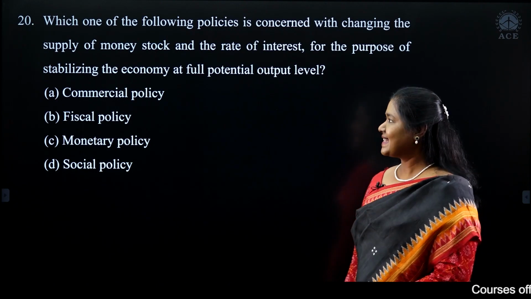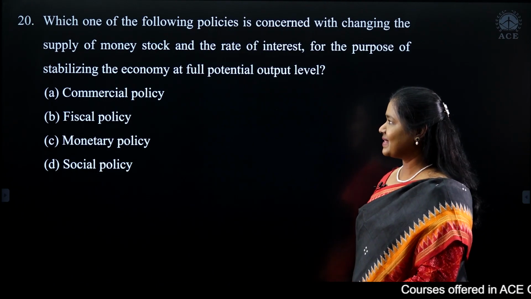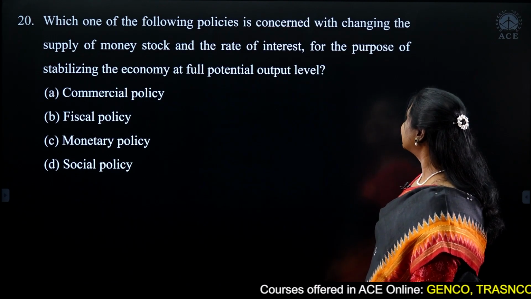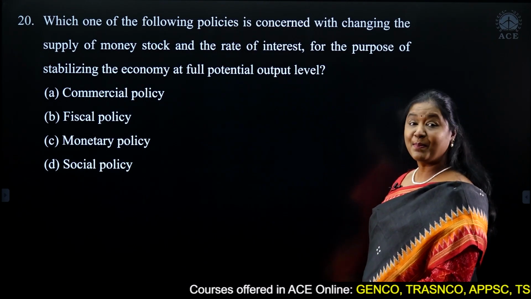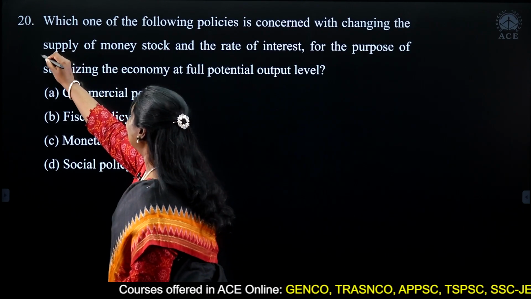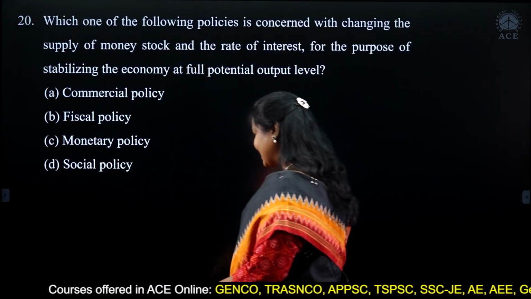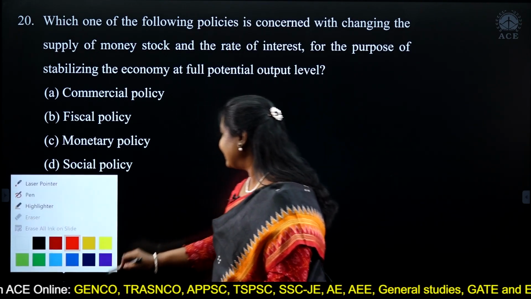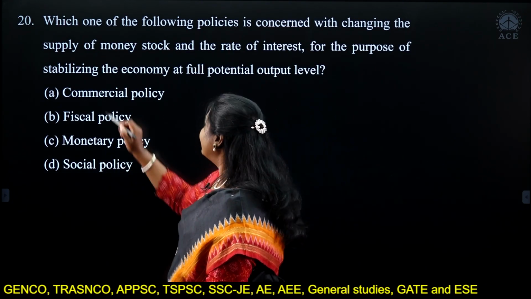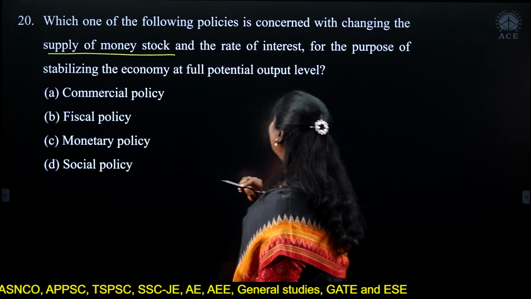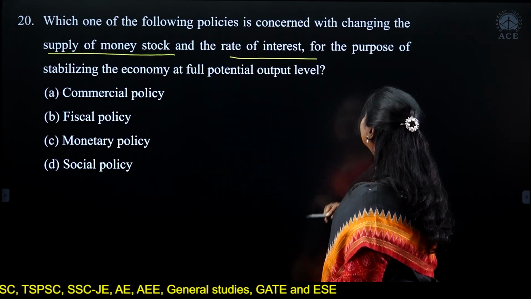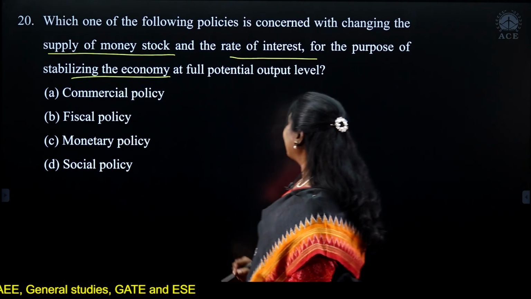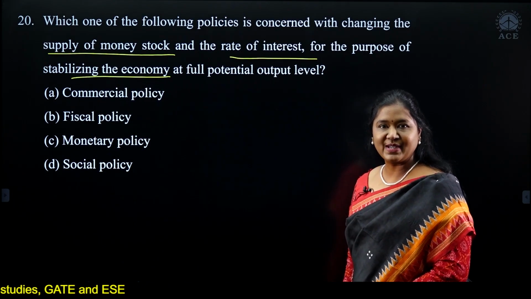So I'm looking at set A. The 20th question: which one of the following policies is concerned with changing the supply of money stock? So as you can see here, the question that is asked is supply of money stock and the rate of interest for the purpose of stabilizing the economy at full potential output level.